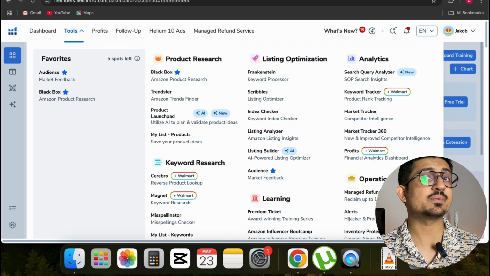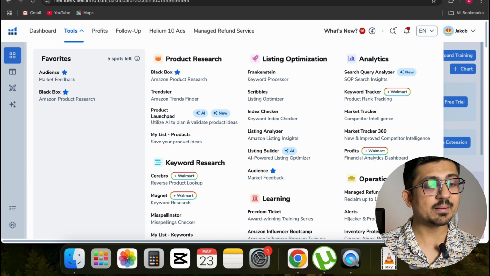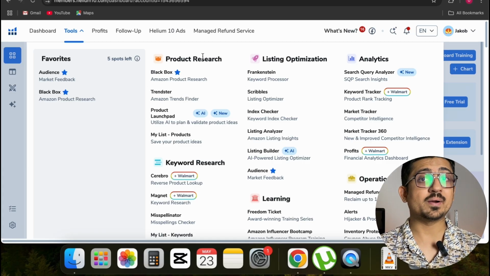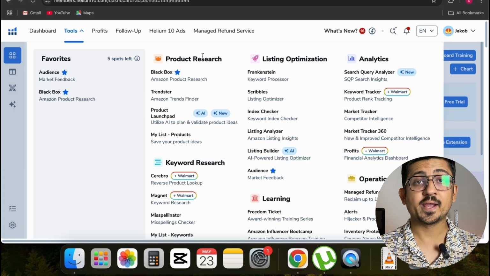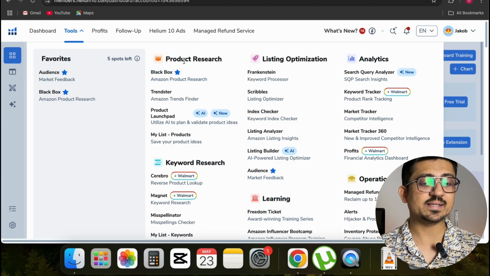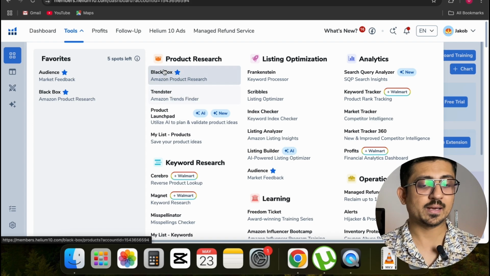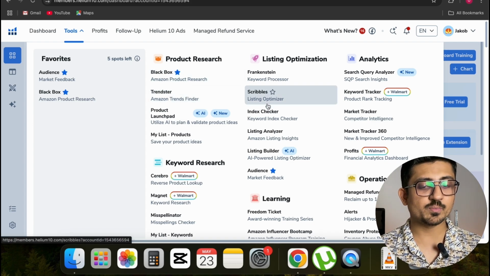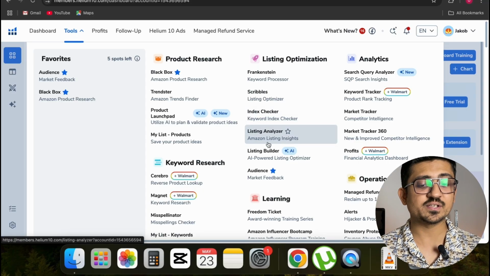When you go on the Helium10 website and sign up, you will see this dashboard, and on the top you can see a toolbar. When I click on that, you can see there are multiple tools available inside Helium10, and all of these tools are basically to help you grow your Amazon business. There are multiple tabs like product research, listing optimization, analytics, operation, learning, and keyword research. Inside these tabs there are multiple tools like Black Box and Trendster, and if we check listing optimization, we can see Scribbles, Index Checker, Listing Analyzer, and Listing Builder with AI.